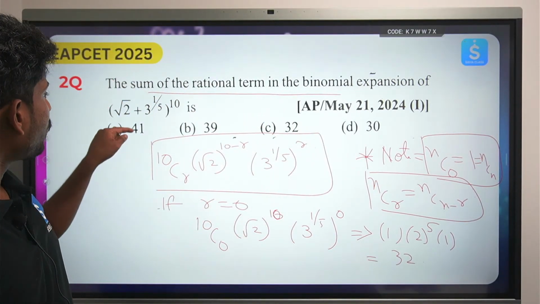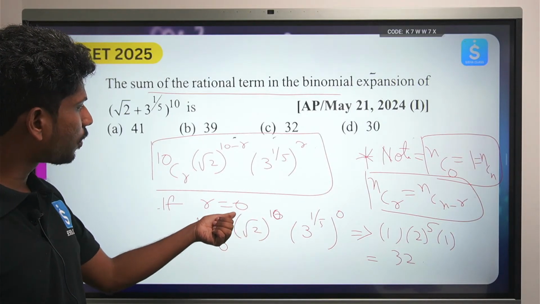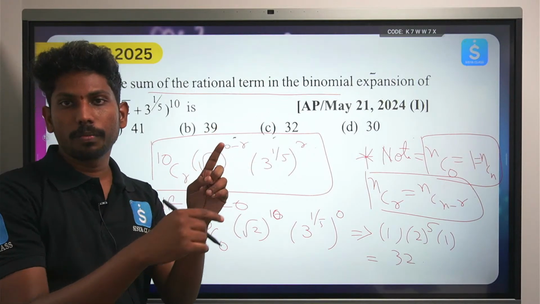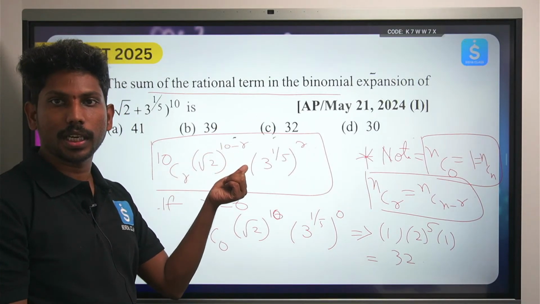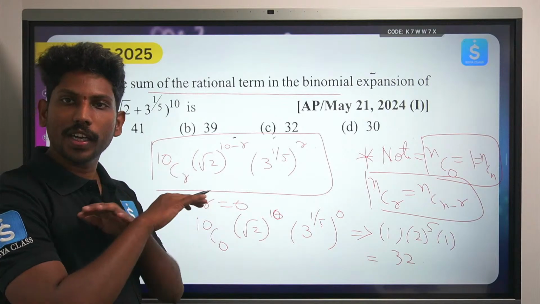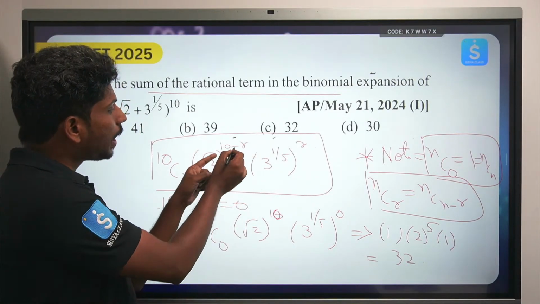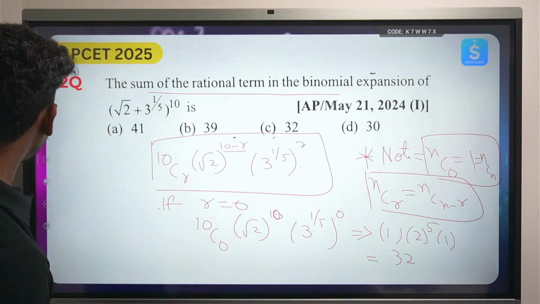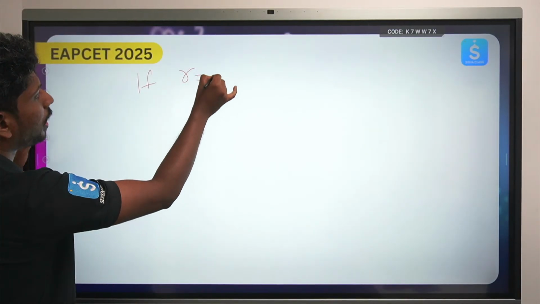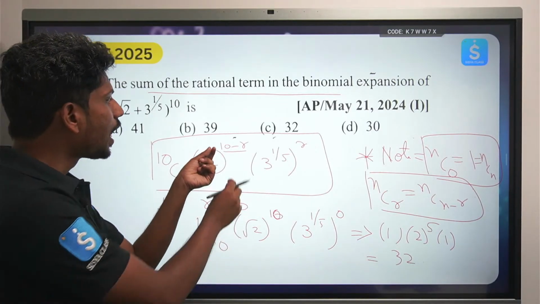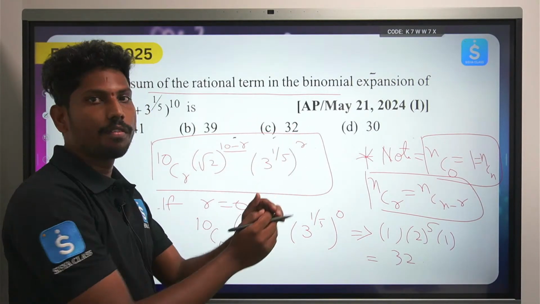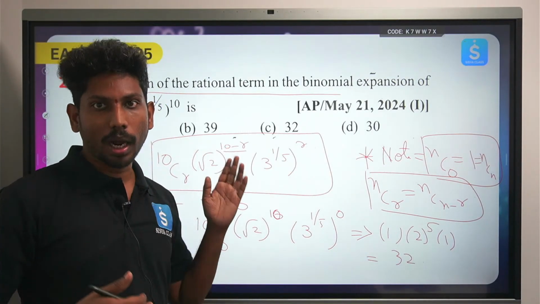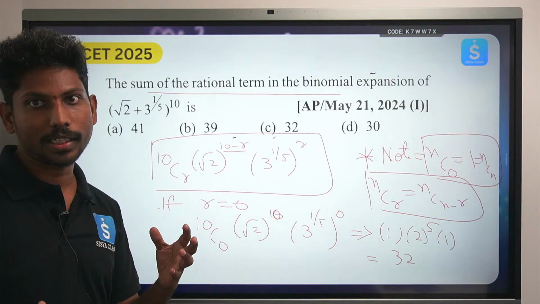Okay, now the next one. Only this is not the possibility. What happens if I make root 2 power 0? If root 2 gets power 0, then this also completely nullifies the irrational term. When does it become 0? When 10 minus r equals 0. That means r equals 10. So try the possibility if r equals 10. I hope you understood. Intuitively what I am trying to say is, at what particular values of these powers can I completely eradicate the exponential part, that is 1 by 2 and 1 by 5. So I'm just trying to see that sort of factors, right?